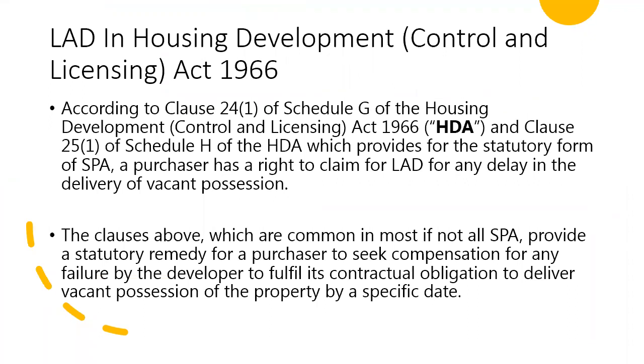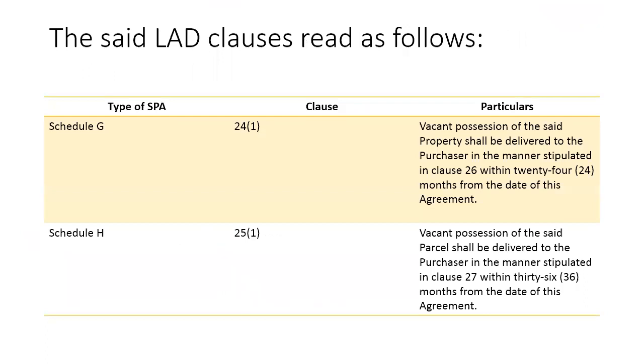So in the Housing Development Act 1966, clause 24, subclause 1 of Schedule G, and also clause 25, subclause 1 of Schedule H of the HDA, actually provide the statutory form of the SPA. According to these two clauses, the purchaser has the right to claim for LAD for any delay in the delivery of vacant possession. We can look at these two clauses.